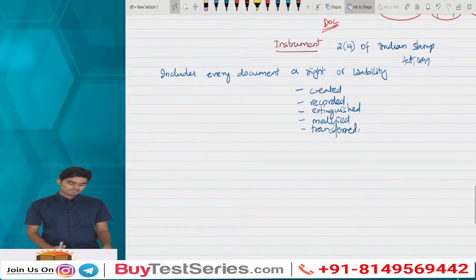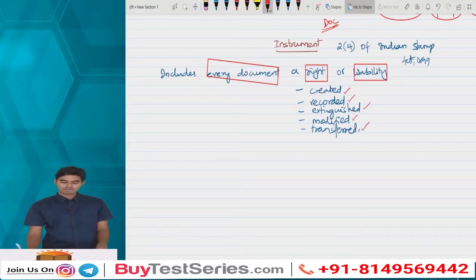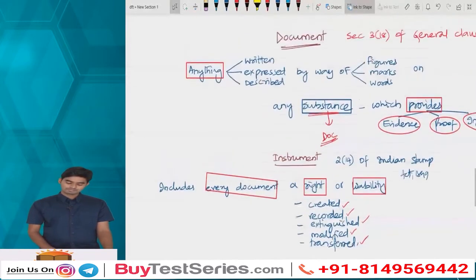So how is it referring? Includes every document. That means to become an instrument, it has to be a document first of all. So every document by which a right or a liability is created, recorded, extinguished, modified or transferred, then that document is turning out into an instrument. Didn't understand? Now listen.